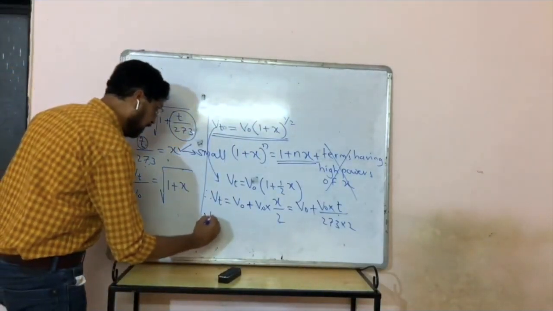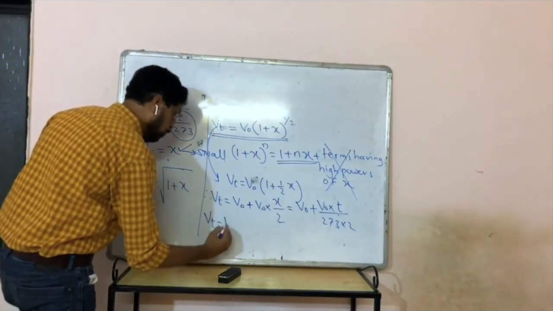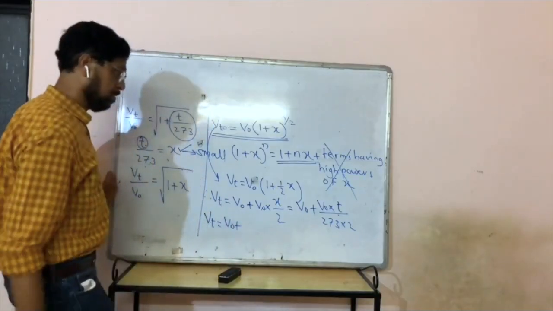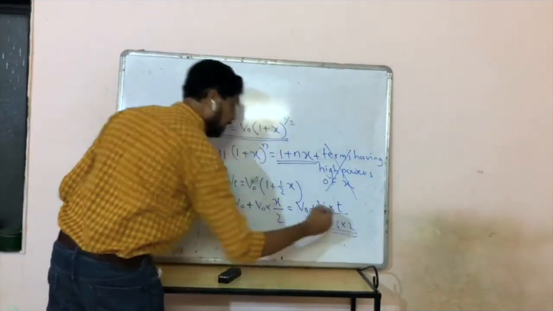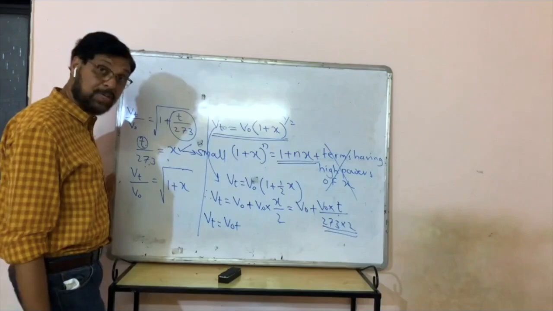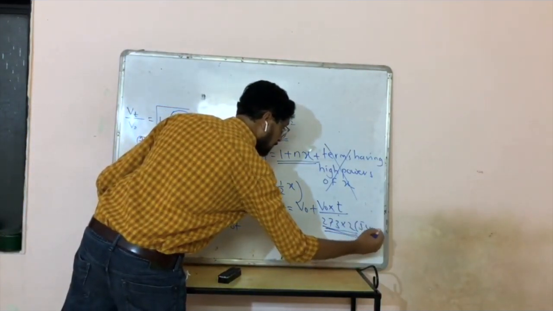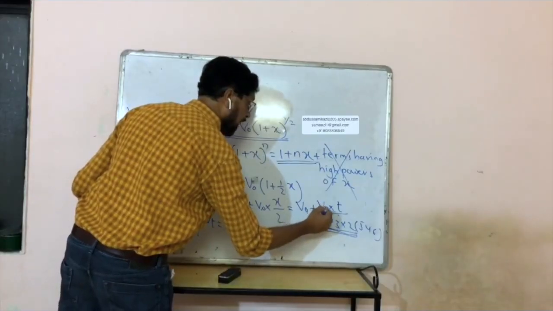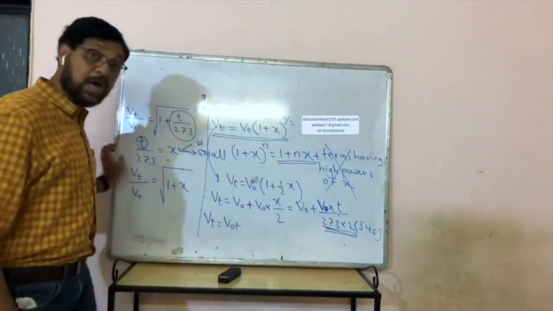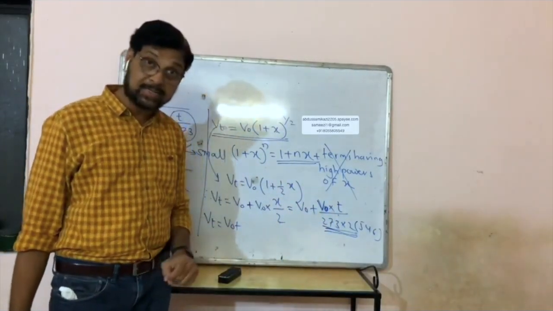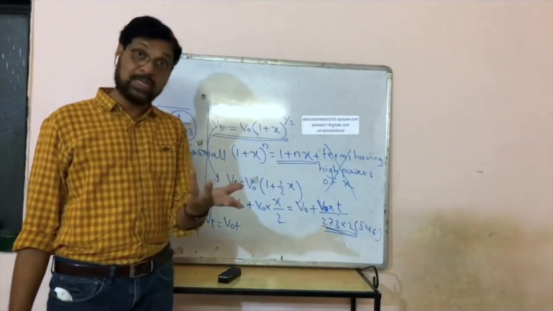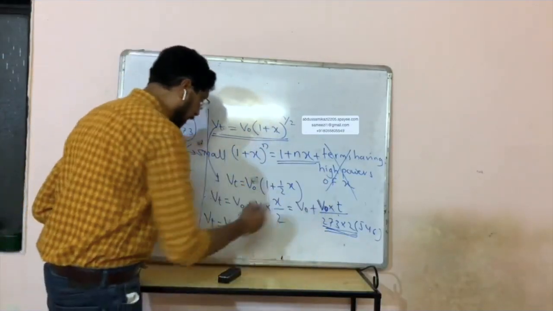So Vt will be equal to V0 plus, 273 into 2 is 546. And what is V0? Velocity of sound at 0 degrees Celsius at NTP, which is equal to 332. So put those values here.